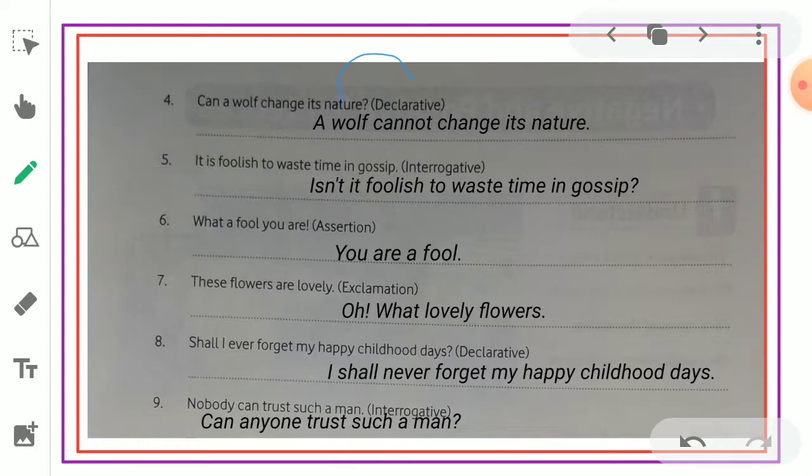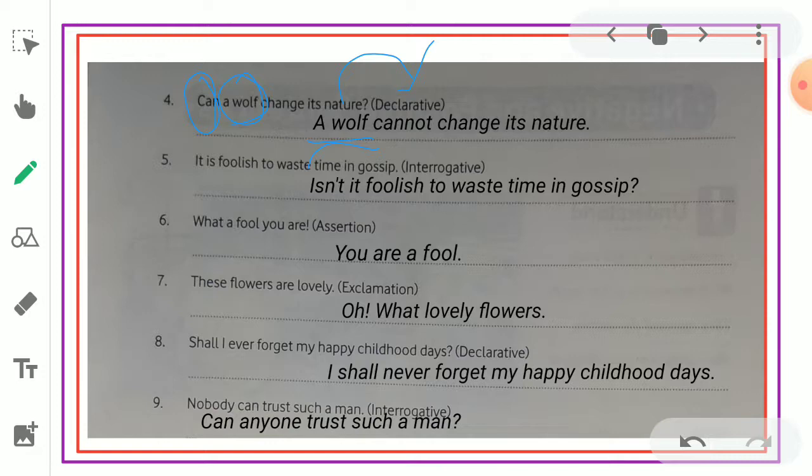Interrogative turns to declarative. How can you write? Wolf is the noun part, you can take it first. Then you can convert it into positive or negative. Let me take it as negative form. The helping verb can is used. Along with can, we can use not in order to convert this sentence to negative form.